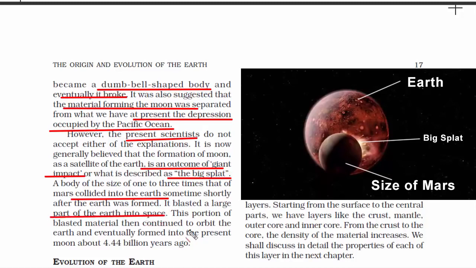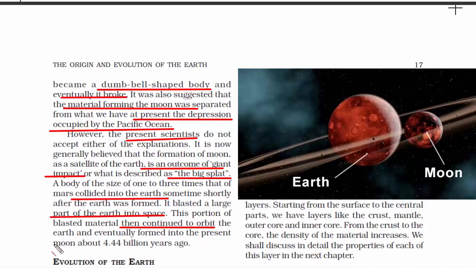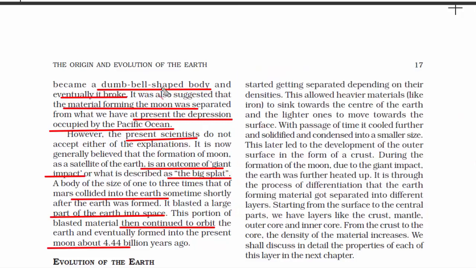When two objects collide, there is debris. These small portions of blasted material continued to orbit around the Earth, and due to gravitational attraction and collision, these small particles eventually formed into the present moon. So this theory is now widely accepted about the origin of the moon.